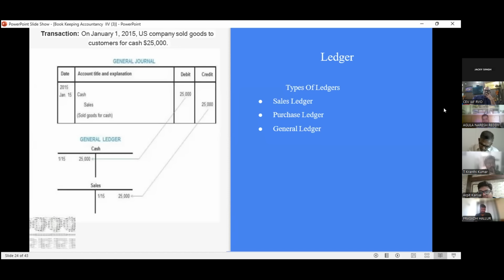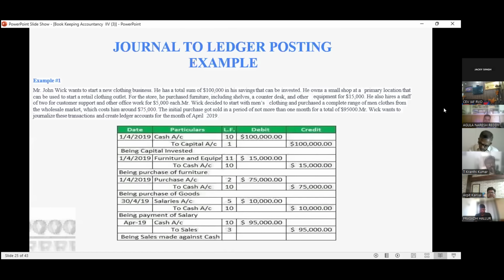Next, we have already discussed the journal entry. Now we are moving forward to the ledger. We have three different types of ledger: one is a sales ledger, another is a purchase ledger, and the third is a general ledger. See, these are all the ledgers. Journal to ledger posting: we are talking about manual accounting, not software accounting.